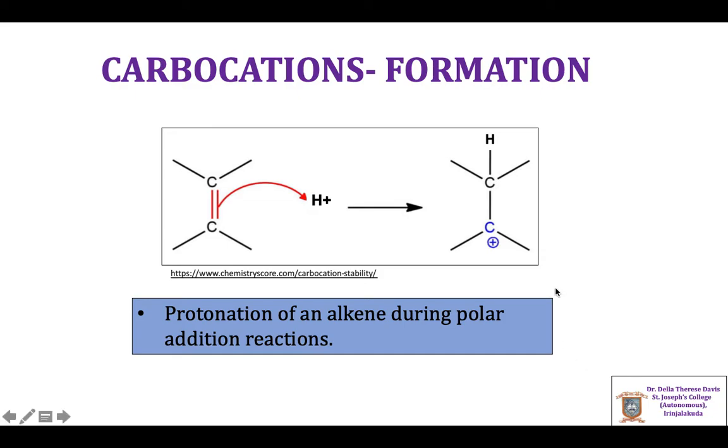The protonation of an alkene during a polar addition reaction can also result in the formation of a carbocation. For example, the first step in the Markovnikov's addition of a polar reagent like HBr to an alkene can yield a carbocation. So H plus will add to one carbon and the other carbon, whose valency is not satisfied, bears a positive charge.